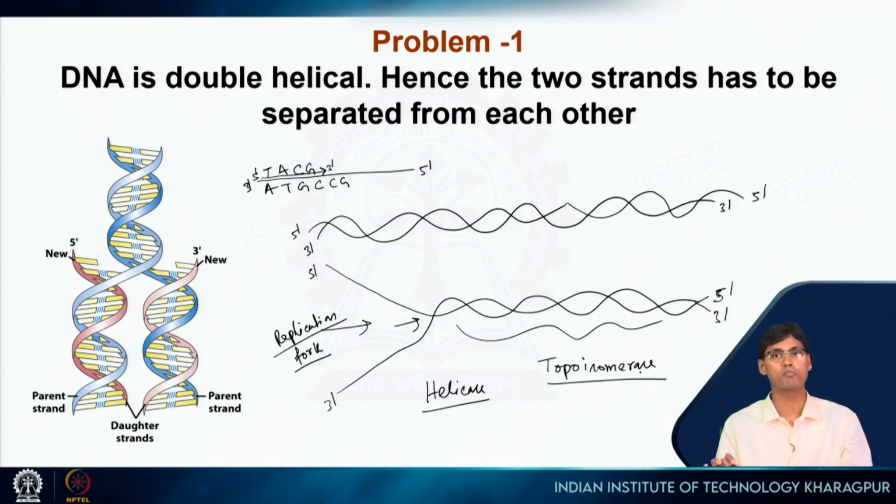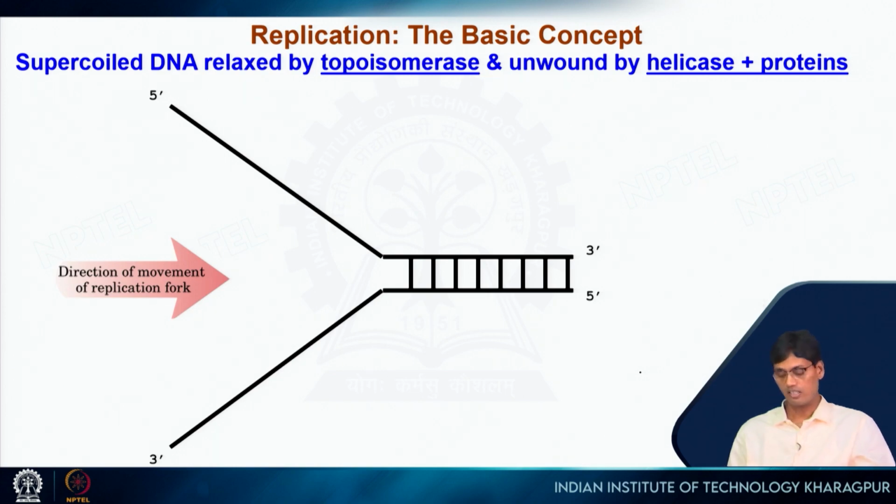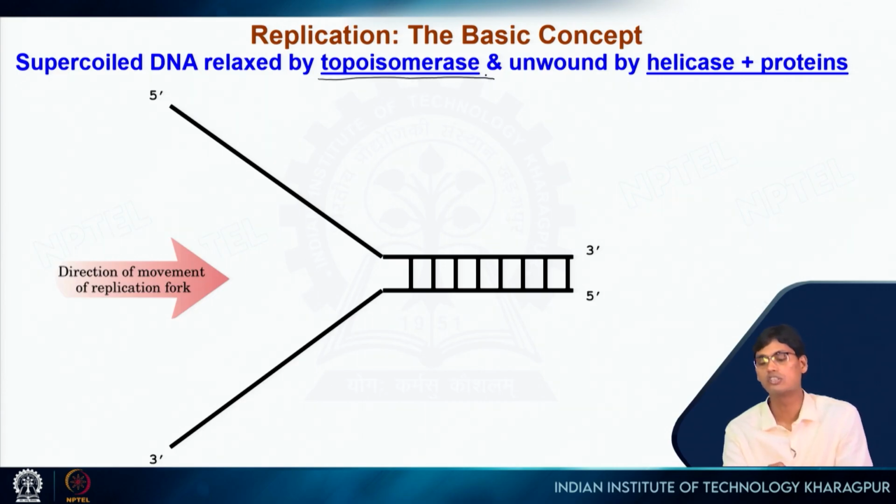Together, the helicase and topoisomerase work in order to get the single-stranded template at the replication fork so that DNA polymerase can synthesize DNA smoothly. So I'm going to the next slide. Here you can see what I explained: supercoiled DNA is relaxed by topoisomerase and unwound by helicase, and some associated proteins are there also. I'm just explaining very basic things here, but many other small things are also involved.